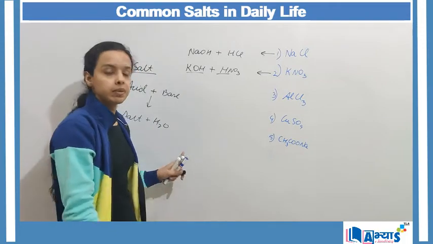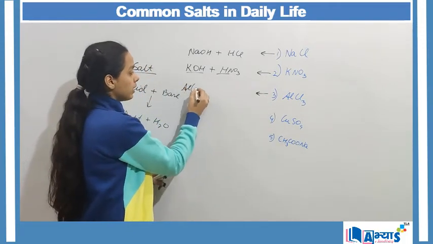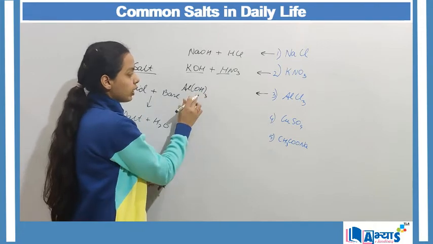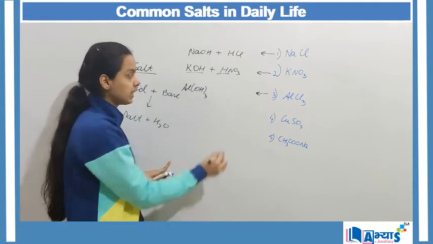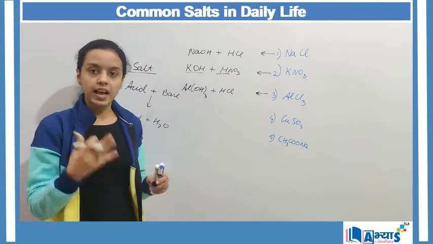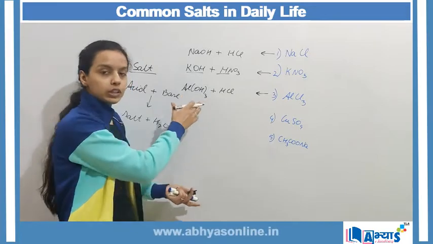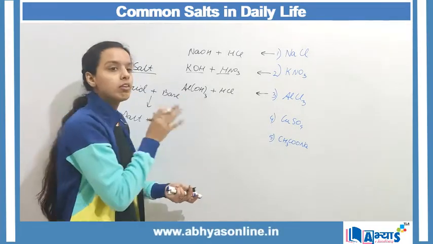The third is AlCl3, which is prepared from aluminium hydroxide, Al(OH) whole thrice. Then we have hydrochloric acid. It is also, we can say, an acidic or a neutral salt depending upon the strength of the aluminium hydroxide.